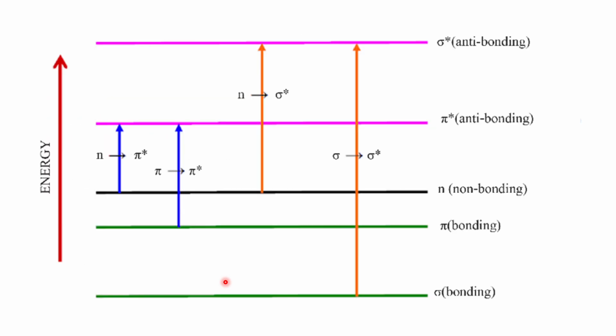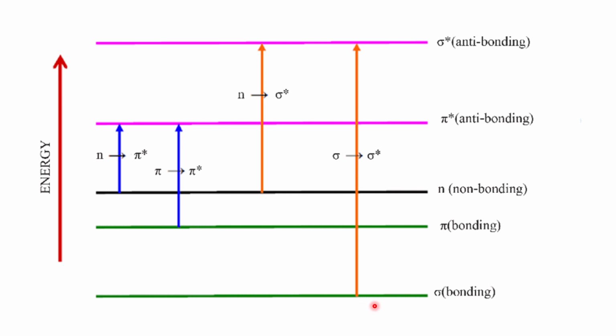Another thing that is required in the UV spectrophotometer is the jump of the electron from the ground state to a higher state. What kind of possibilities can exist? We have three ground states. One is the bonding state, which is called sigma, another is the pi, and another is the non-bonding. The sigma and the pi are the bonding states. Pi is where the double bond exists, sigma is where the single bond exists, and there is another one called the non-bonding. There can be multiple non-bonding scenarios. So an electron can exist in the sigma, pi, and the non-bonding orbital state.